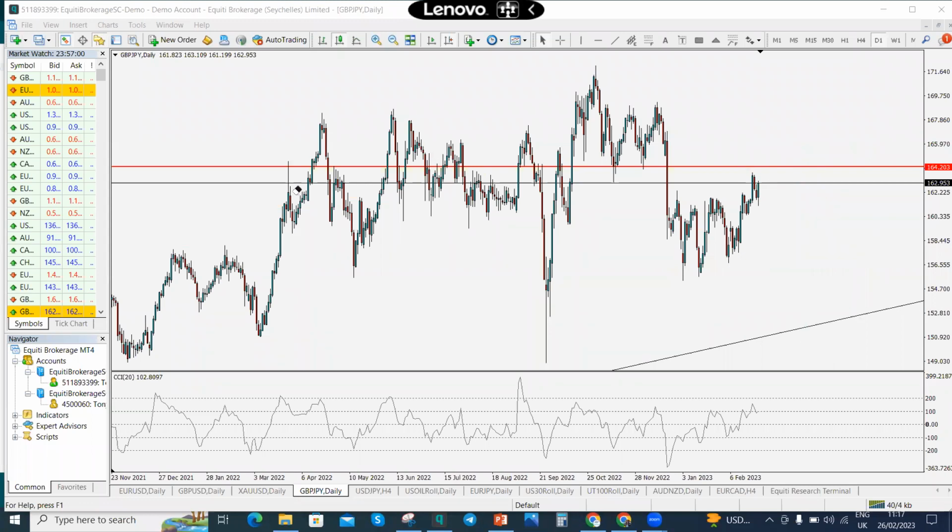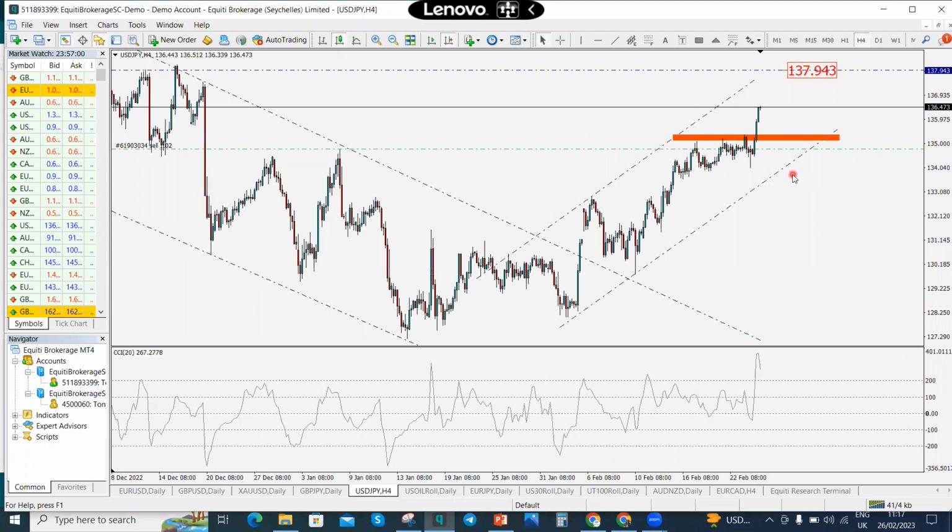So I also want to look at USD JPY, because I know a whole lot of persons will be confused. So where is USD JPY going? Last week, all of the news that came out, all of the data that came out favored the USD, and of course made it stronger. And of course we had this break.